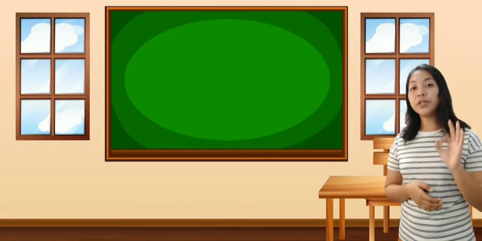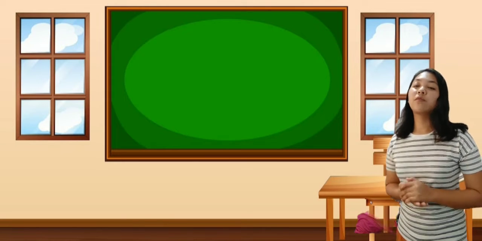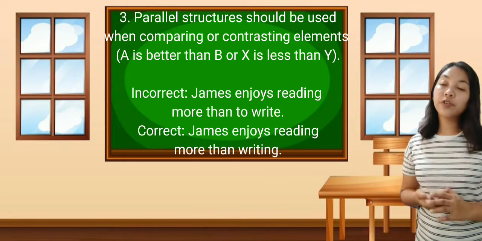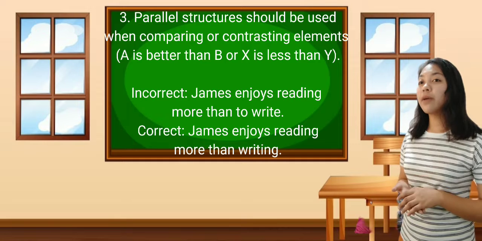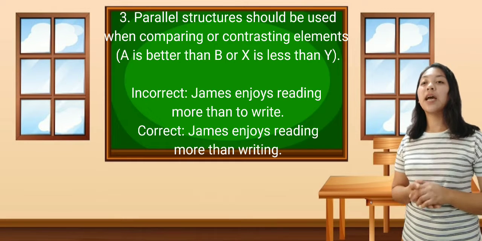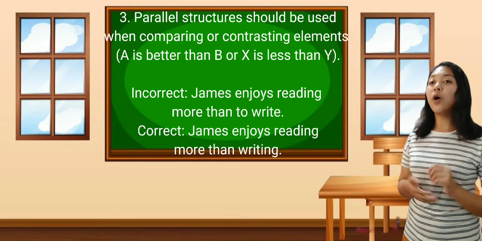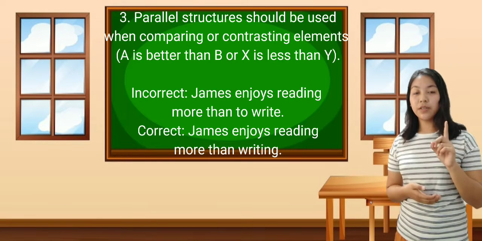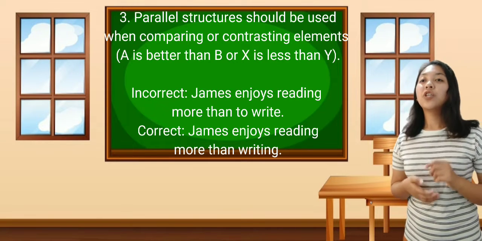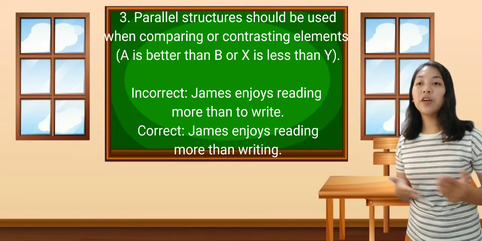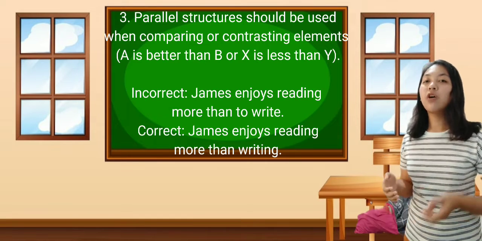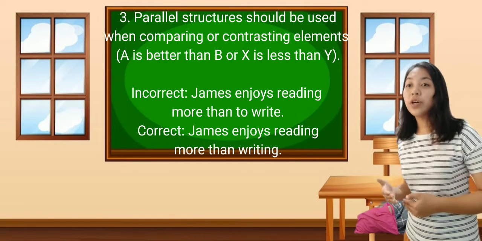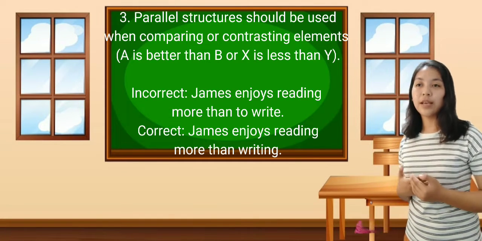Next is the number 3 rule of parallel structures. Parallel structures should be used when comparing or contrasting elements, like A is better than B or X is less than Y. The incorrect sentence: James enjoys reading more than to write. The correct sentence: James enjoys reading more than writing.